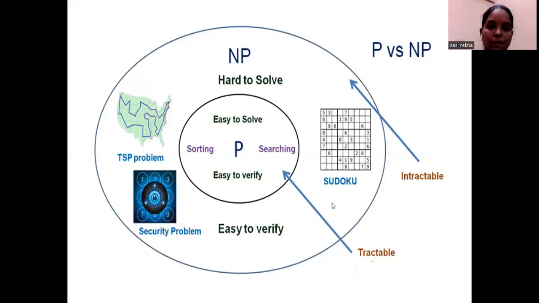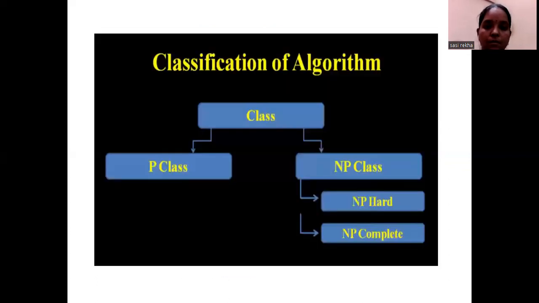But the specialty of NP is that if a solution has been given for the problem, then it is easy to verify the solution. Solving takes exponential time, but verifying the solution takes polynomial time. So this is the relation between P and NP class problems. Basically, our algorithms are classified into two types: P class and NP class. The NP class is subdivided into two more classes, NP hard and NP complete.